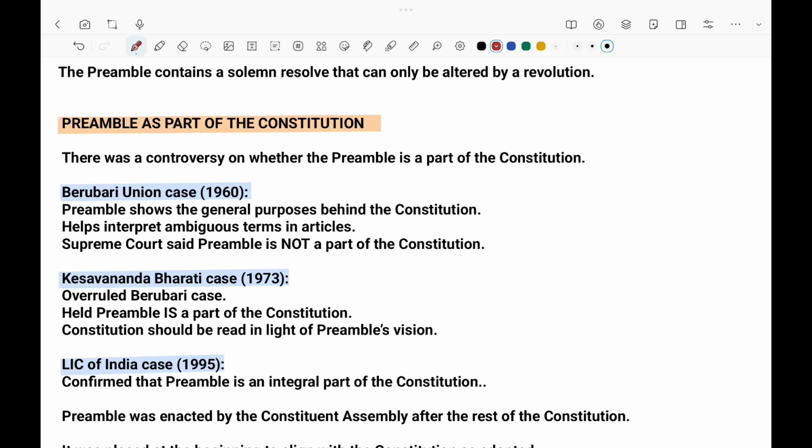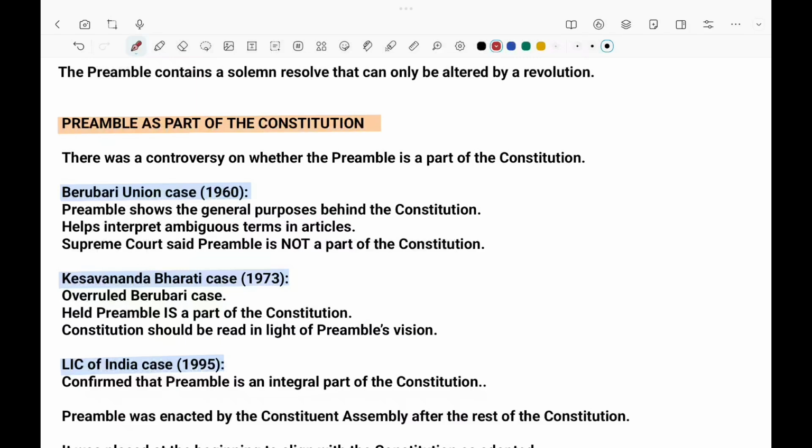And now, how did the preamble become part of the constitution, even though it was written often the constitution? What happened? It became prominent through three independent cases. The first is the Berubari Union case. What happened in the Berubari Union case?